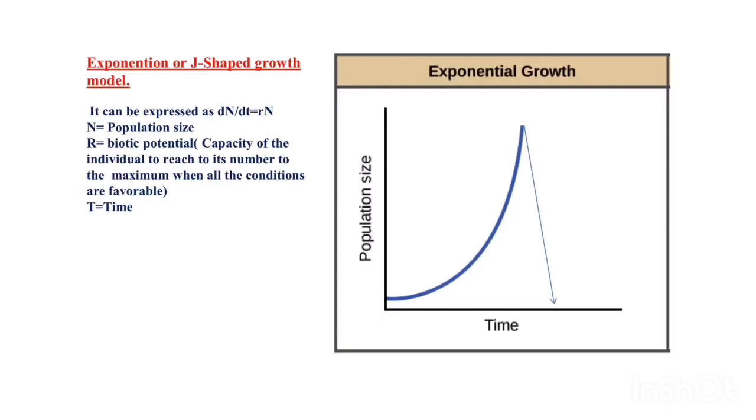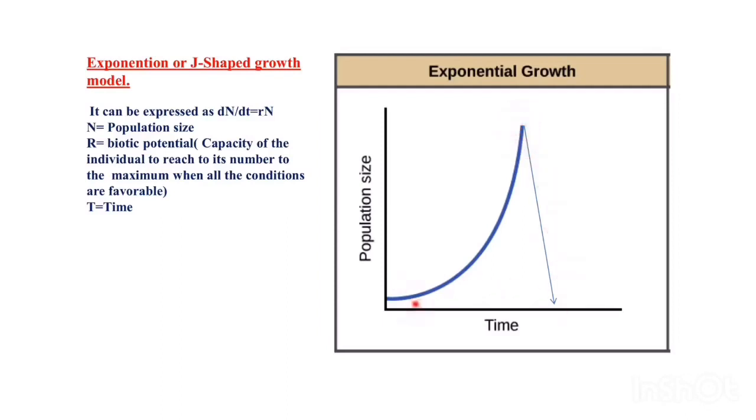It can be represented graphically, where on the x-axis there is time and on the y-axis there is population size. Initially the population size is very less. The number of individuals in the population is very less. Why? Because the favorable conditions are not there. The conditions are most unfavorable. As the favorable conditions arrive, they start to increase their number, and they reach a point. After this point, the favorable conditions will again disappear, so again they fall down.